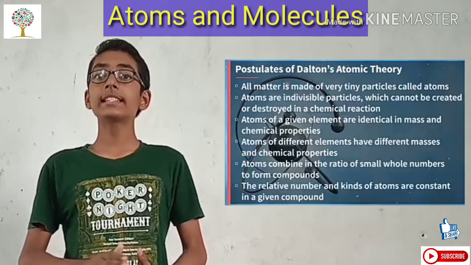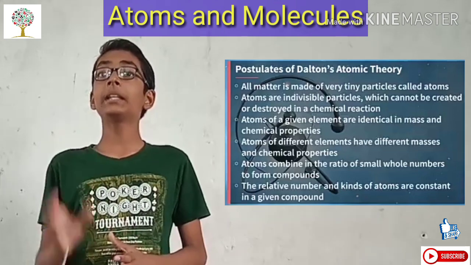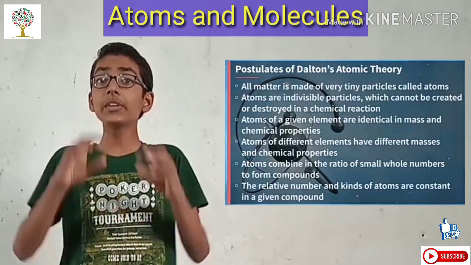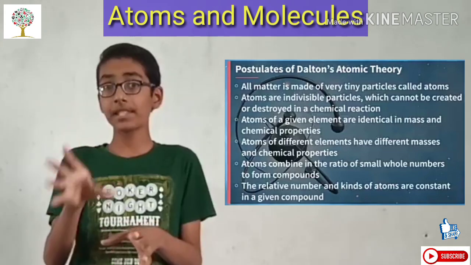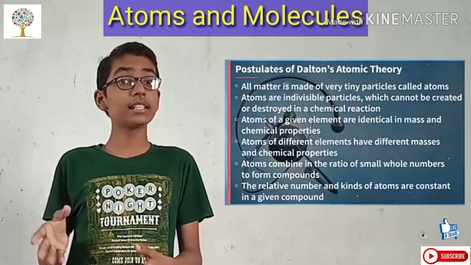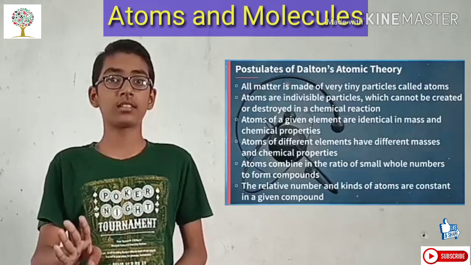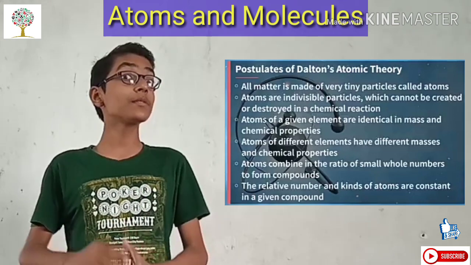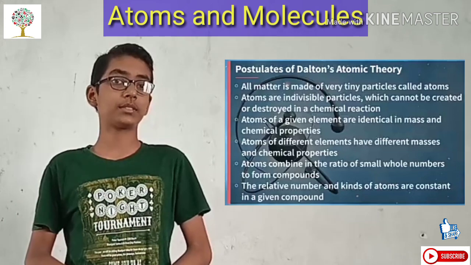Third, he said that atoms of the same element are identical in mass and chemical properties. So if one element is there, and in that element one type of atoms are there, then those atoms are identical in mass. It means their masses are the same and their chemical properties are also the same. But the fourth postulate says that atoms of different elements have different masses and different chemical properties.